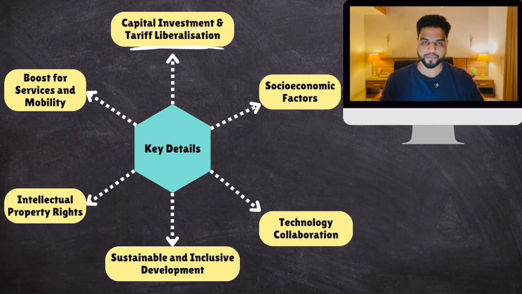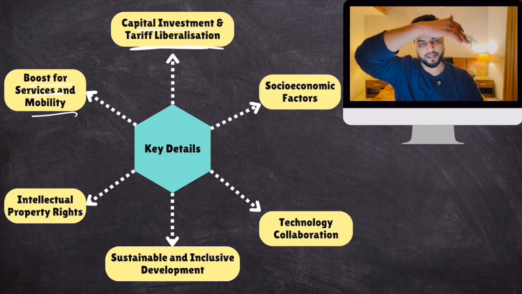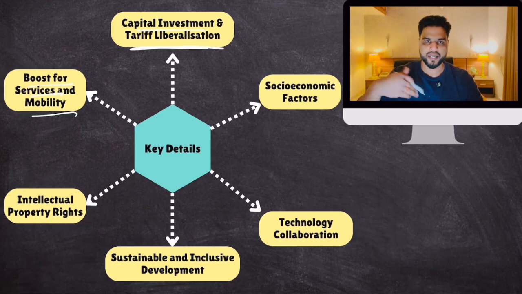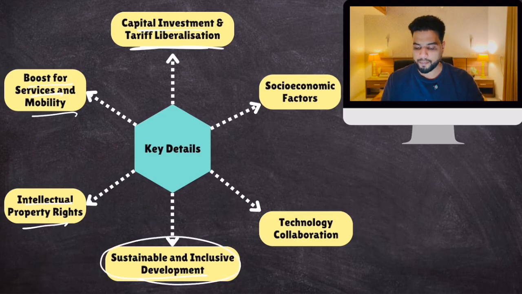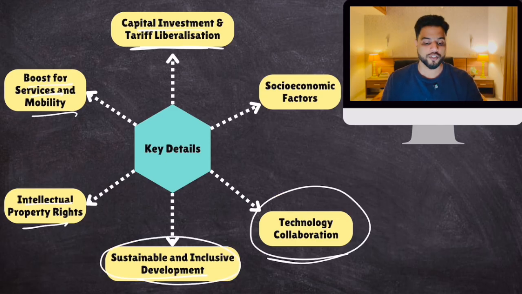Import and export duty would be reduced in both areas. Then a boost for services and mobility: Indians can work in these countries, and citizens of these countries can work in India. Intellectual property rights, there were certain agreements on that. Inclusive development and tech collaboration: these countries would transfer some technology to India.